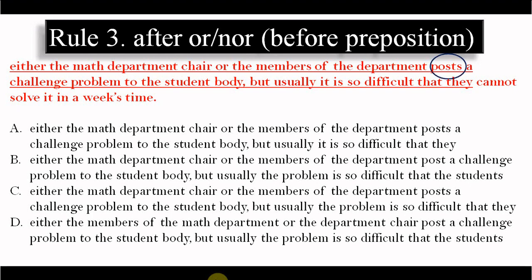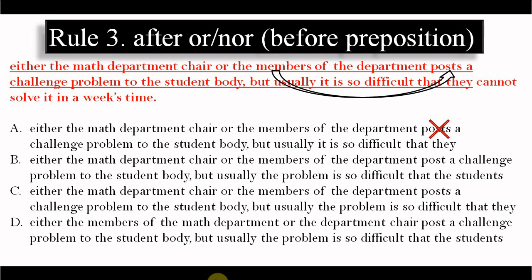First of all, the verb. Before the verb there is "or". Alright. So after "or" it will be the subject, but the confusion is what should be the subject, department or members. Remember, if there is a preposition after "or", in that case the subject will be before the preposition. So here the subject will be members. Members is plural. Alright, "post" singular is incorrect, and that is why option A is out.